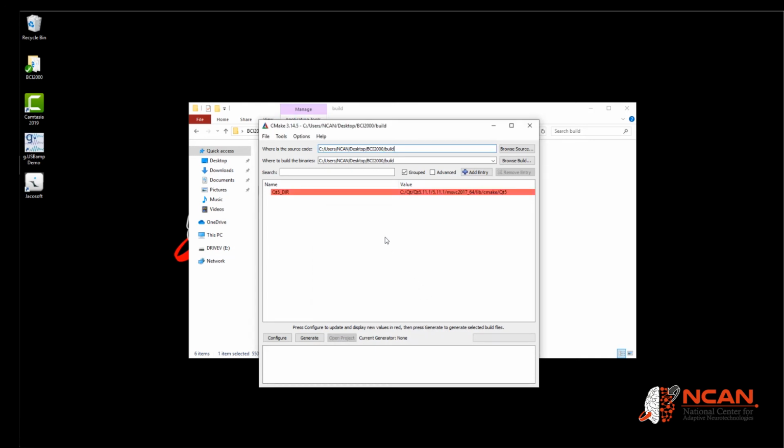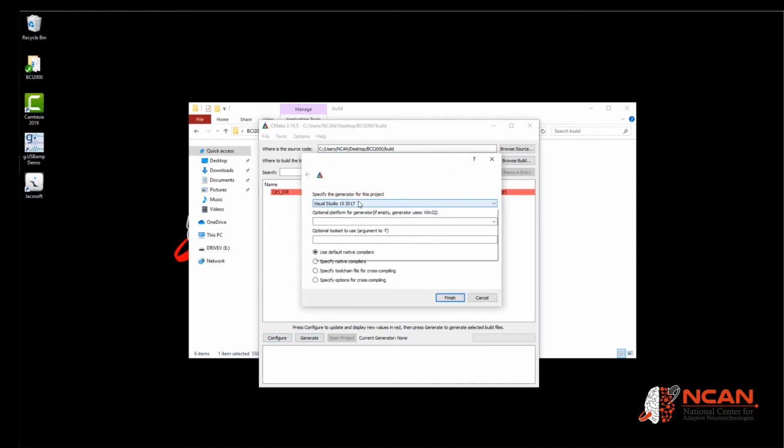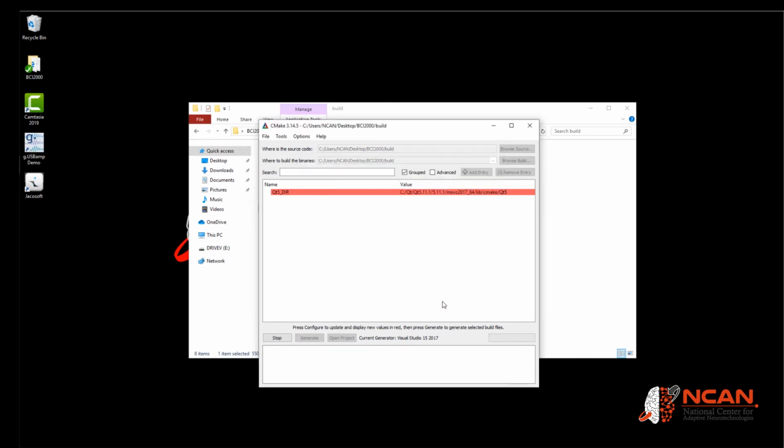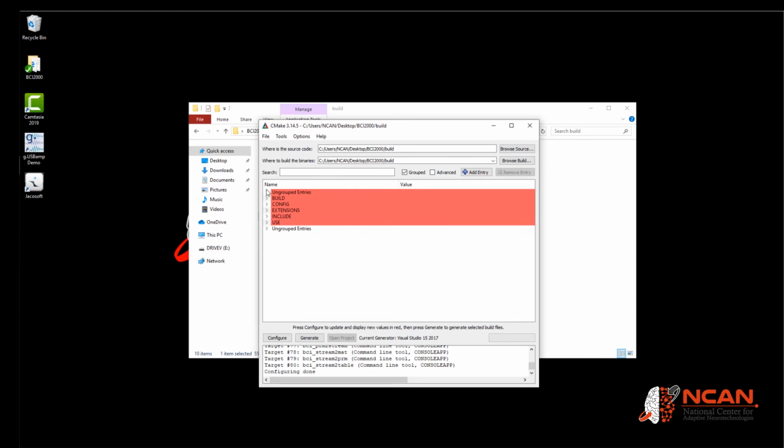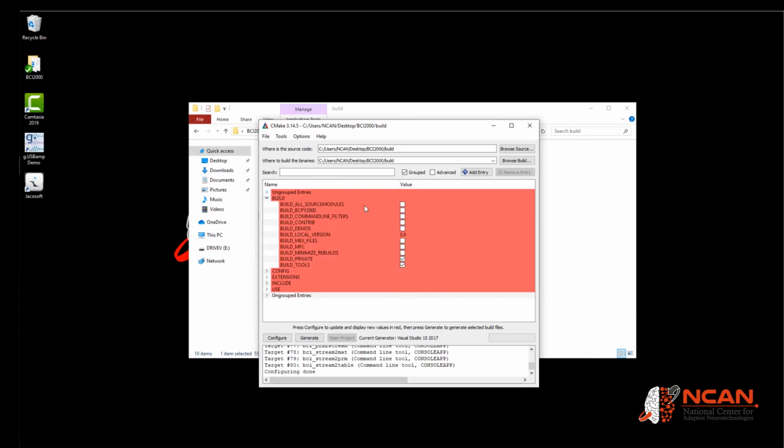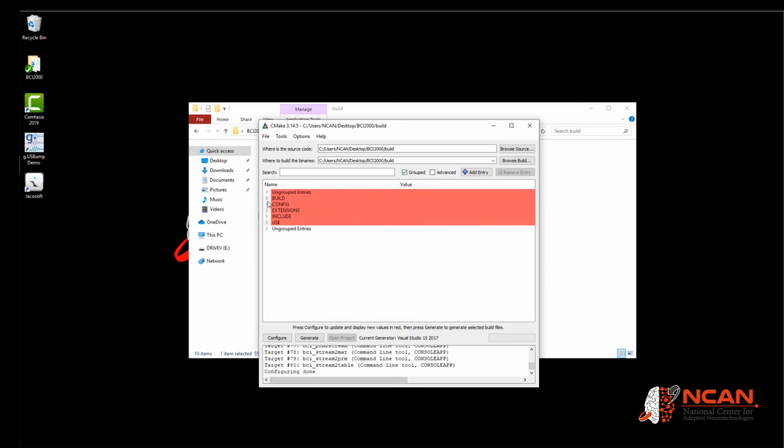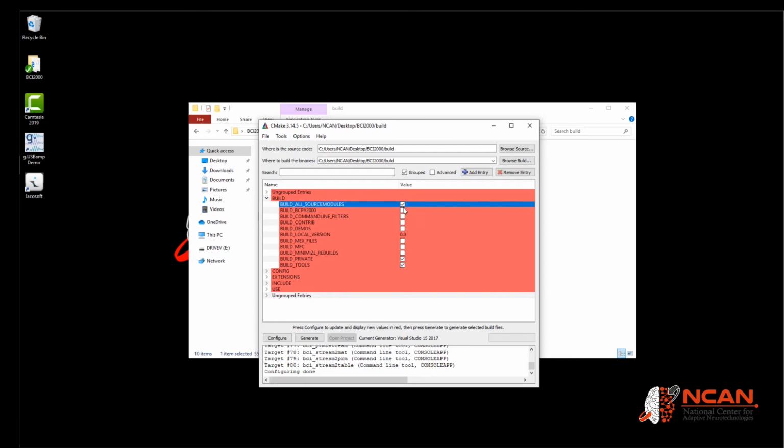Make sure the file is grouped, and in Configure, select Visual Studio 2017 with x64 platform. Now select your desired project files and click Generate.